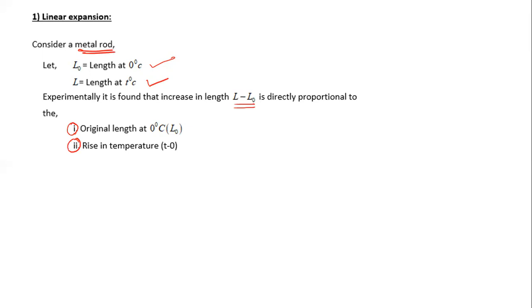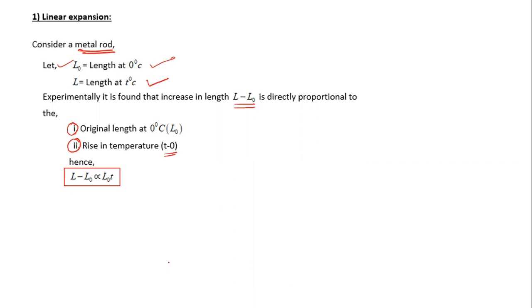Now here the original length is L0. And rise in temperature means second temperature minus first temperature. The second temperature is T, the first is 0. So T minus 0, the rise in temperature is T. So here we can write it mathematically. L minus L0 is directly proportional to L0T.